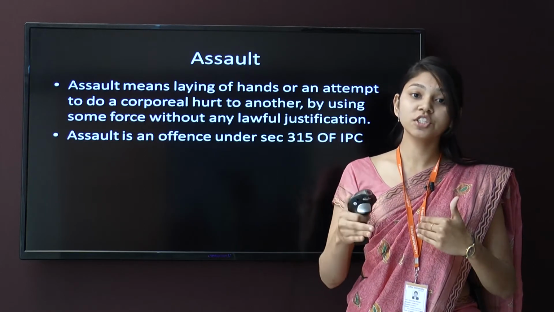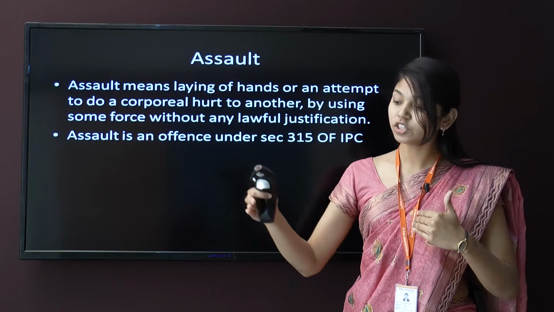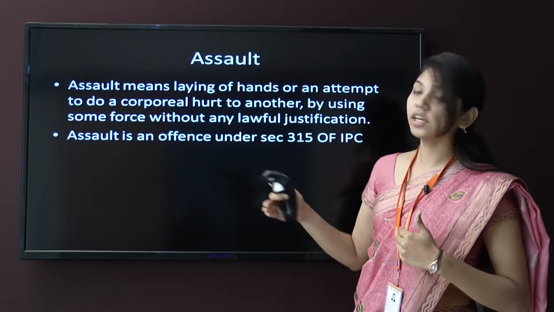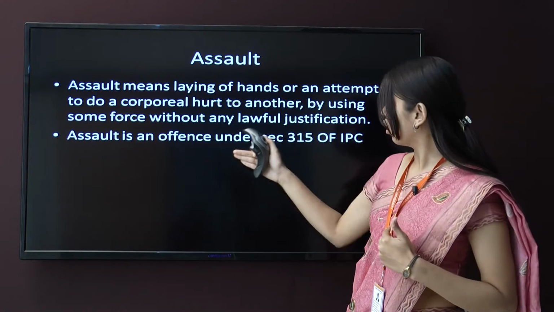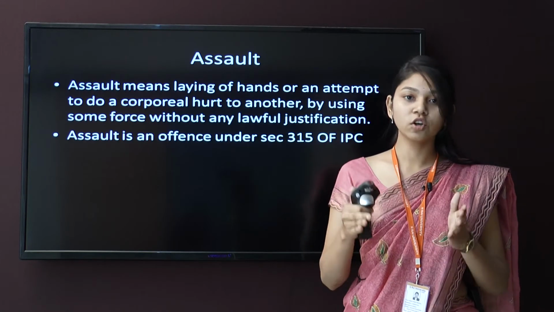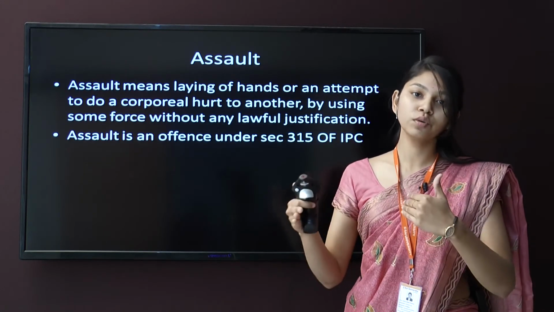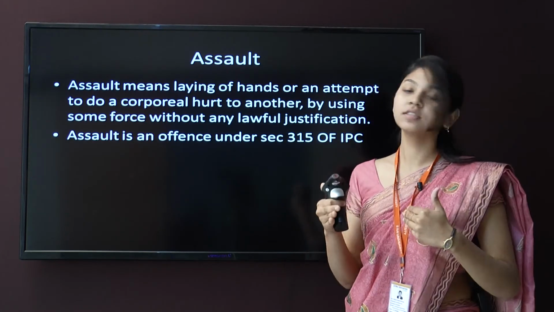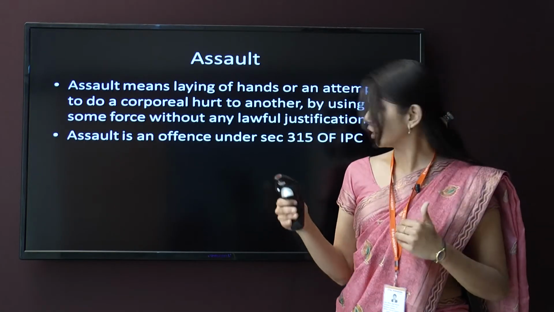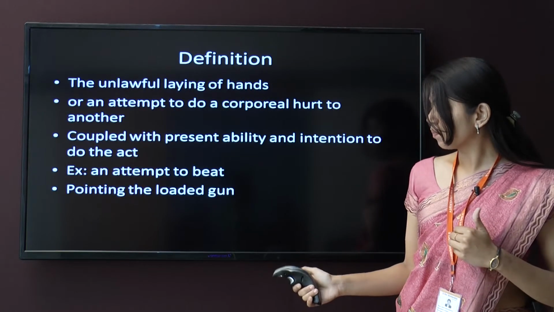But if you do not have any such lawful justification, this will be termed as assault. Assault is an offence under section 315 of the IPC. This definition belongs to tort, but it is also given under section 315 of the IPC.